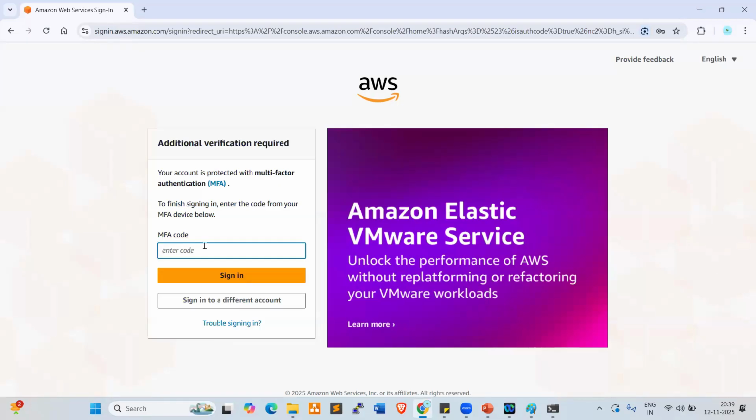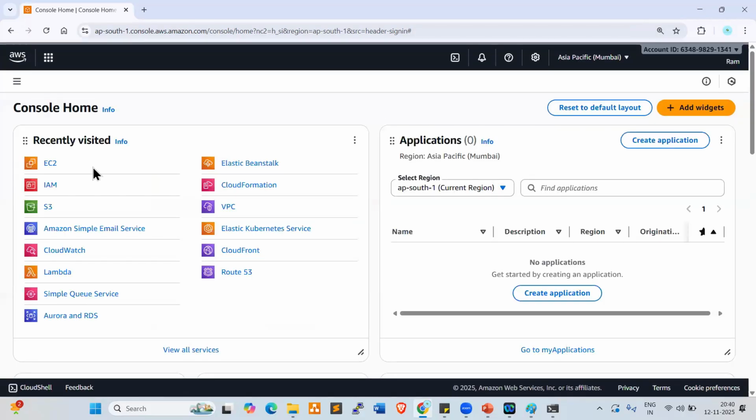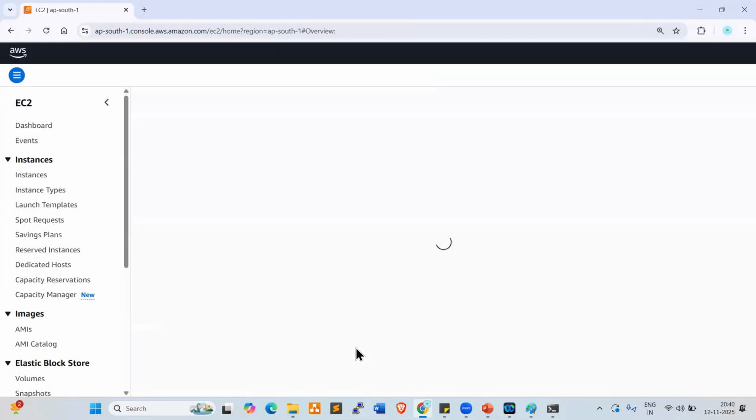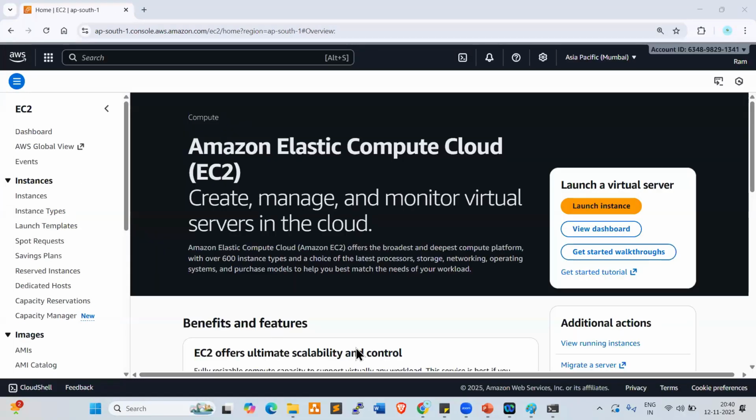Today, at the end of the session, I'll show you how to create an AWS account. This is my AWS console. Click on EC2. AWS account is free for 1 year.